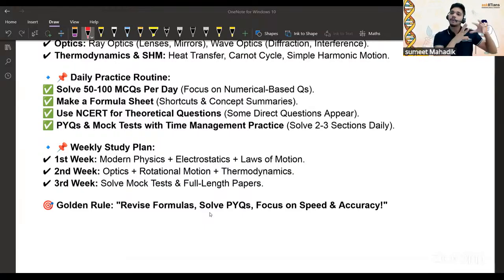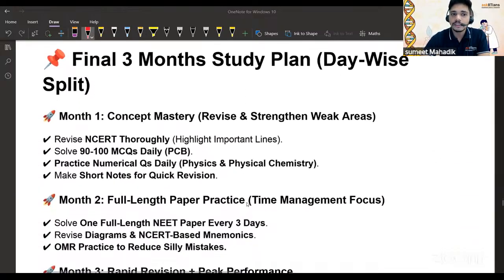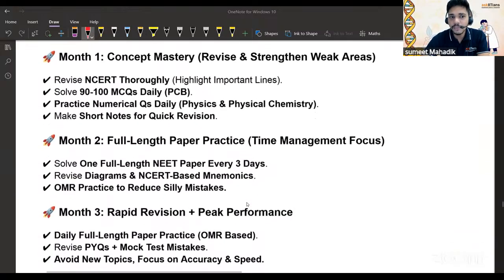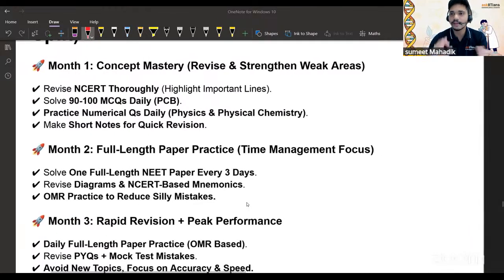In case of bio, you can go for it very easily because you have already done it. In chemistry, speed will be a little less, but you can go for accuracy. And for physics, if you talk about only particular formulas, particular chapters, then only attempt those things and go for speed and accuracy. Both things you have to work on, right? Okay. These are the day-wise plans, month one, month two, and month three. You can see this.